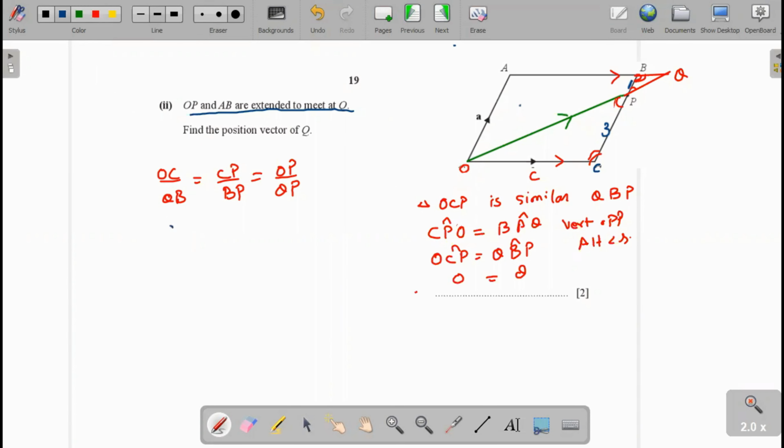C is equal to C and QB we can write as minus BQ, and CP is, you see here, 3, and BP we can write as minus PB and minus minus will be cancelled. 3 over BQ equal to 3 over PB is 1. If we write BP, then we will write here minus 1. Now I convert into PB, it becomes negative, BP equal to minus PB.